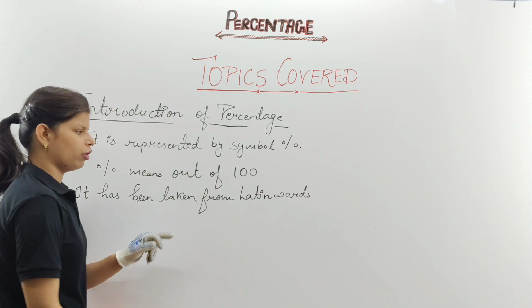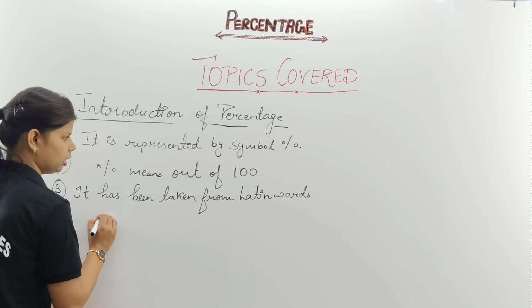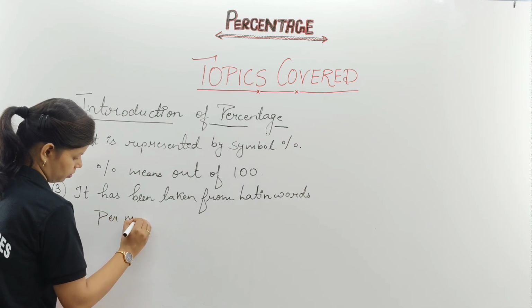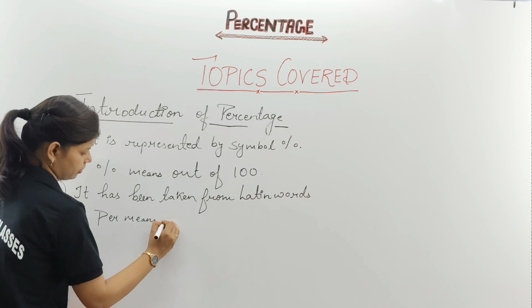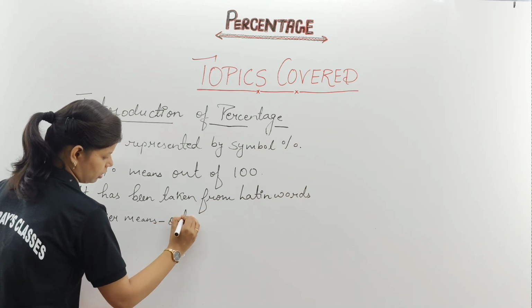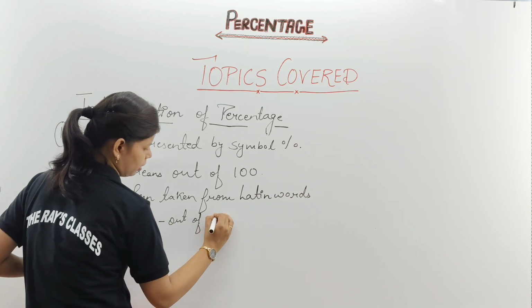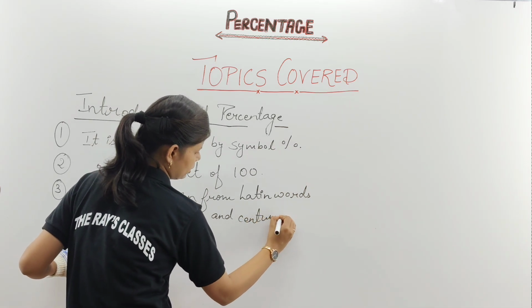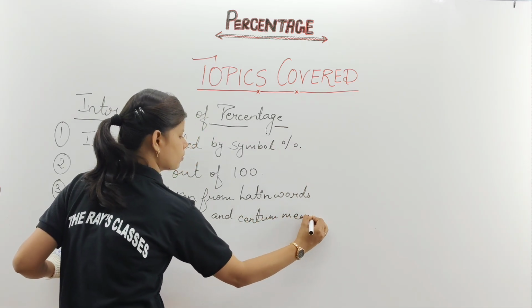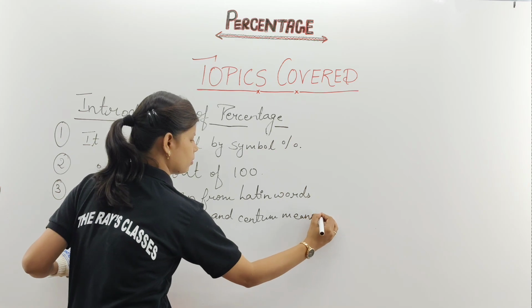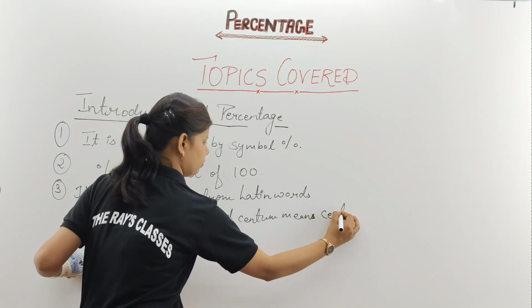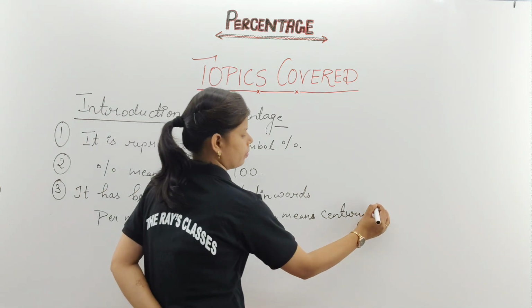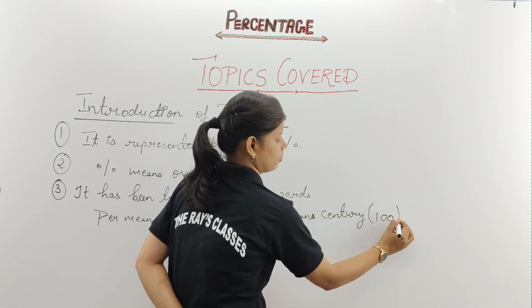It has been taken from the Latin word per, which means out of, and centum means century. Century means what? Good. 100. Clear?